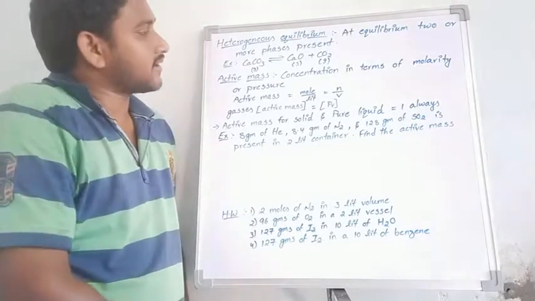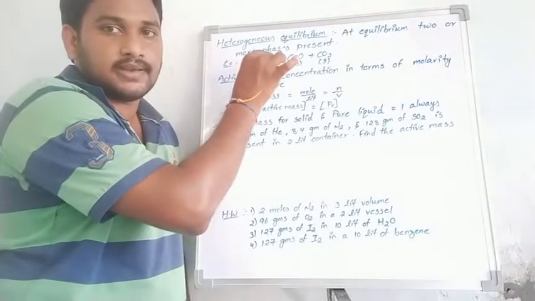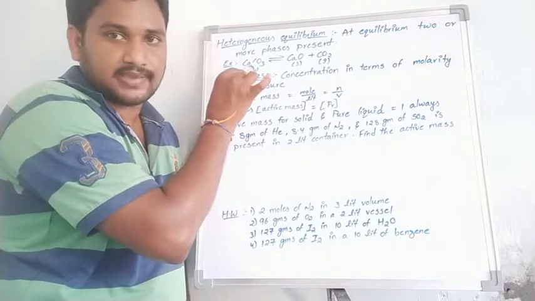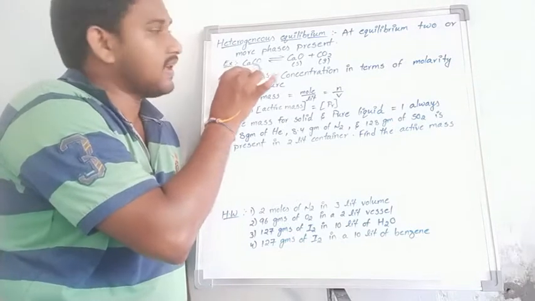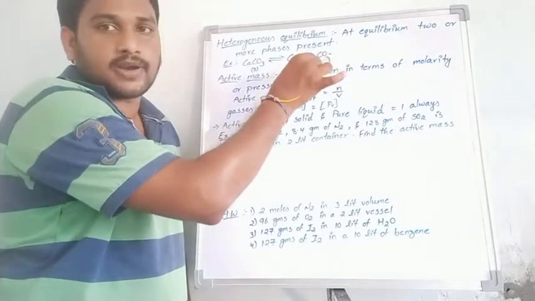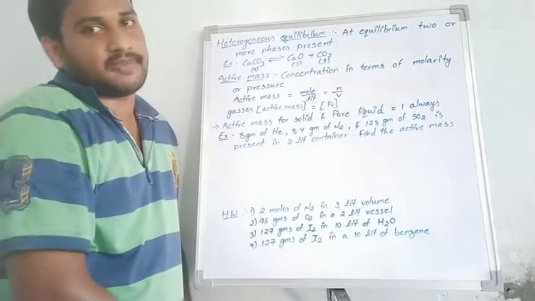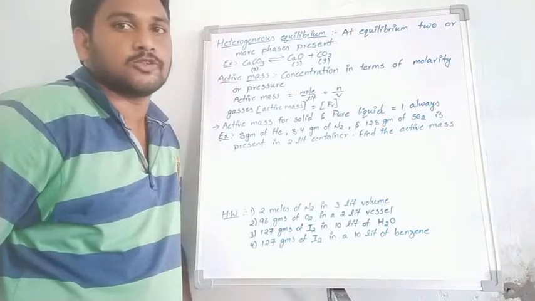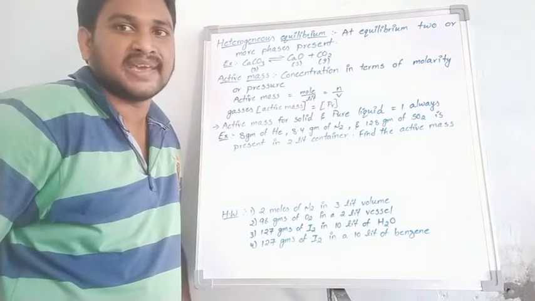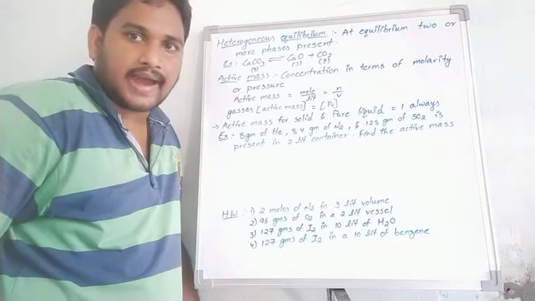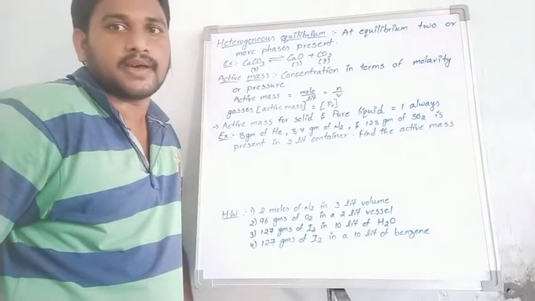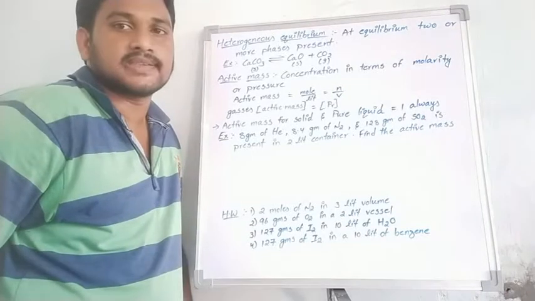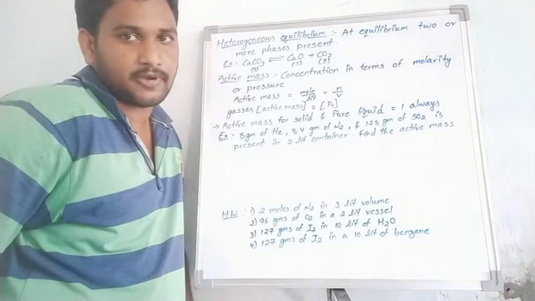At equilibrium position, the reactant is in the solid phase, and on the product side, CO2 is in the gas phase. Overall, heterogeneous equilibrium means those chemical reactions at equilibrium position where reactant and product are available in different physical states. Students, is my point clear or not?